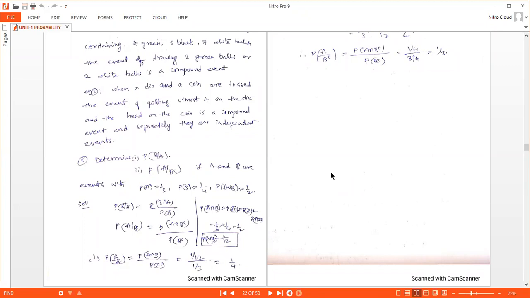Here probability of A intersection B is nothing but probability of A plus probability of B minus probability of A union B. Substituting the values, probability of A intersection B gives you 1 by 12. Substitute that value, so you'll get probability of B given A as 1 by 12 by 1 by 3, that is 1 by 4.